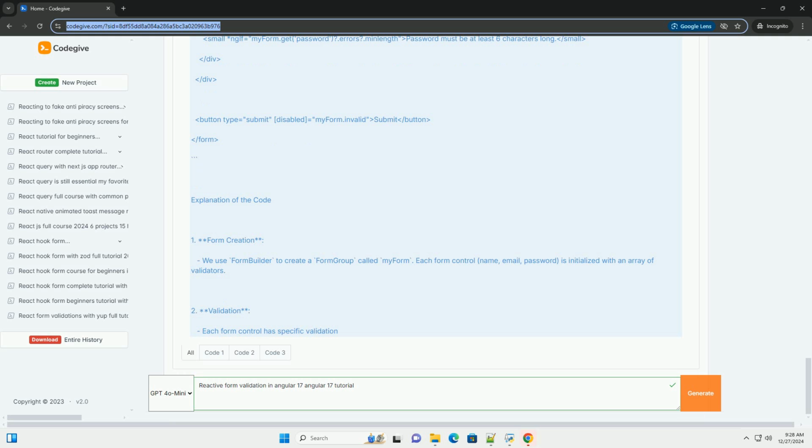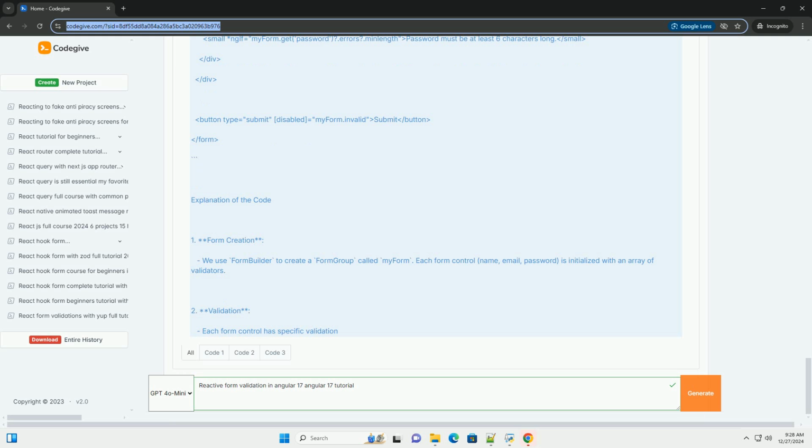Running the application. To see your application in action, run the command and navigate to http://localhost:4200 in your web browser. You should see your form, and you can test the validations by trying to submit the form with different inputs.